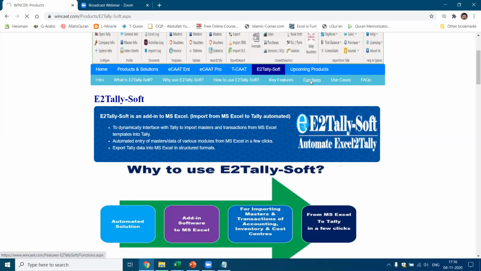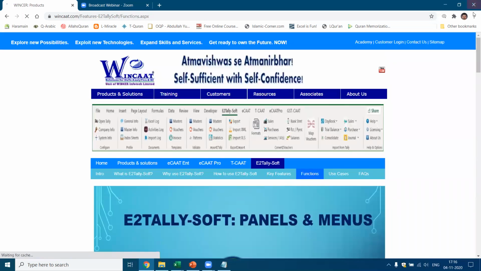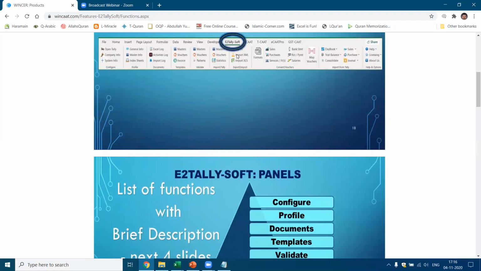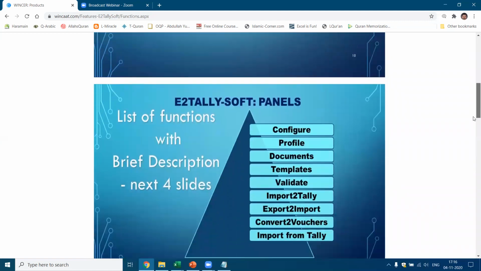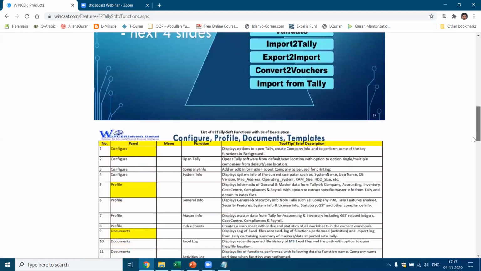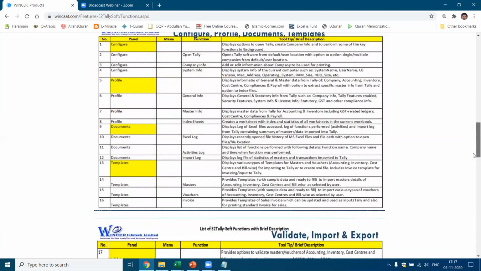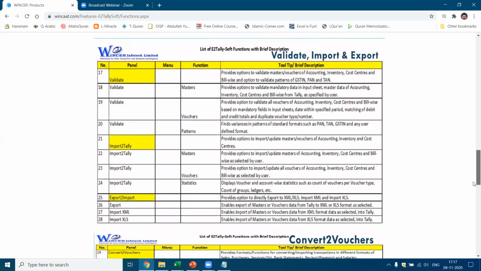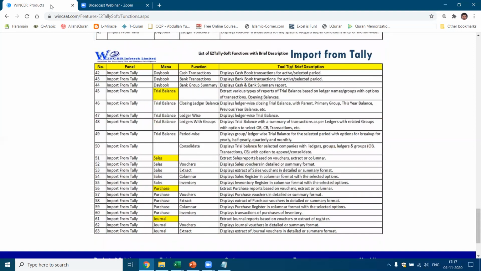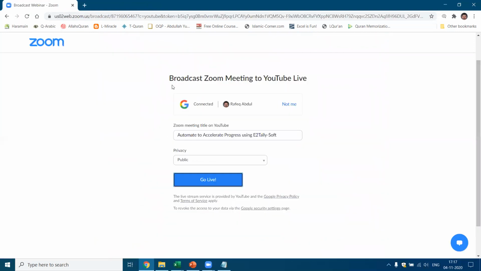And you also have, let's say, functions. What are the functions which are available in E2TallySoft? Now this gives you what are the panels, what are the menus. Now if you see here, this is the software. E2TallySoft, as I said, is an add-in software. Okay, these are the panels which we talked about. And then you have, these are the menus. These are all the functions in each of these panels. So this gives you a complete overview of what this software, E2TallySoft, is all about and what are the functions and features.